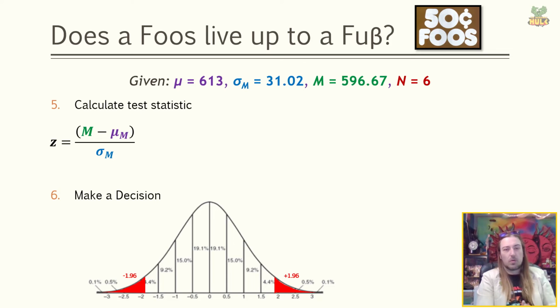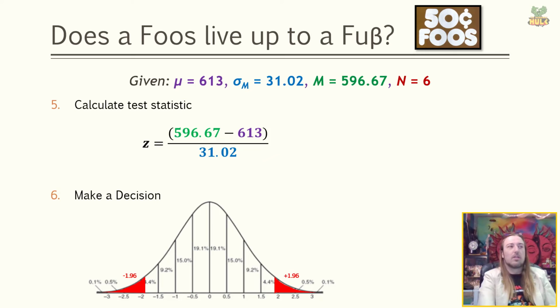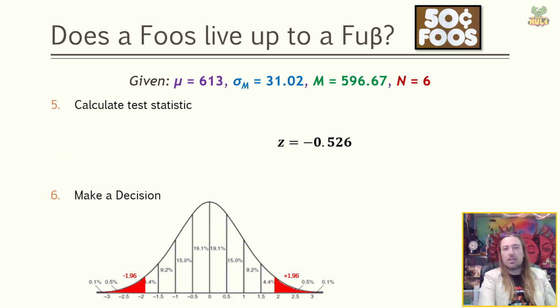Okay, so we're really here at the end. Does a Foos live up to a Foos? Calculate the test statistic. We know all of our values that we need to plug in here. So put in the sample mean, population mean, standard error. Subtract out, get our z statistic. We get a negative 0.526.